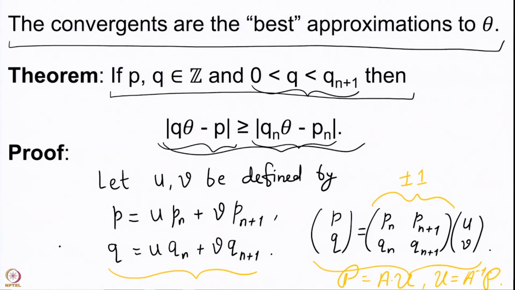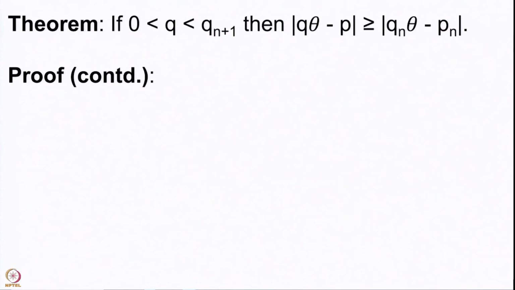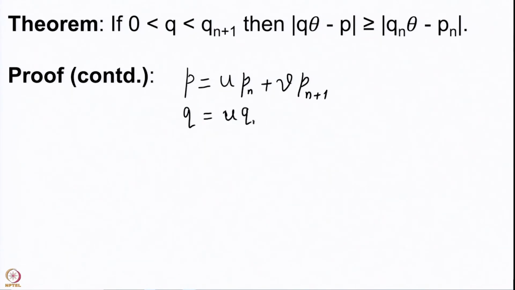So, what is important for us is the pair of equations. Let me simply write them down because the expression is very important. P is u Pn plus v Pn plus 1 and q is u qn plus v qn plus 1.